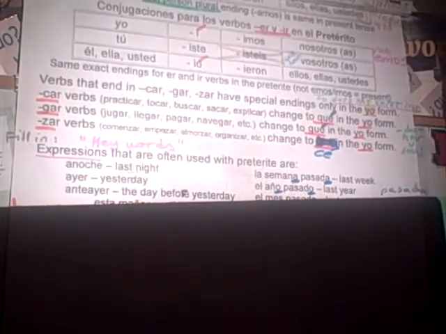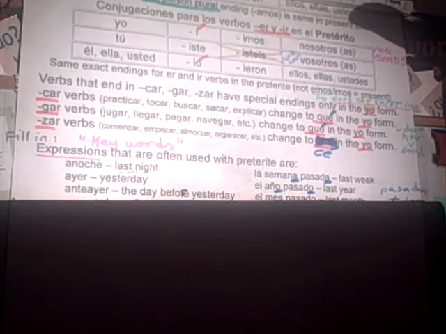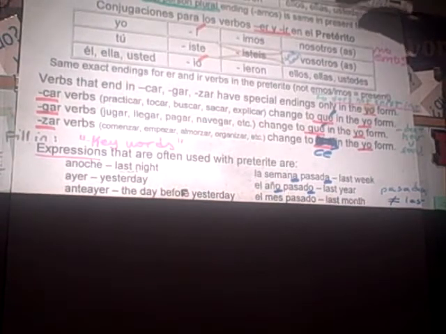The pasado or pasada, you have to make agree with whatever the word is, feminine or masculine. So gender has to agree with that word. And it does not mean last. Anteayer, also before yesterday, the day before yesterday. So ayer, yesterday, anteayer, before, basically. Remember, the word antes means before. So before yesterday is the day before yesterday. And then el mes pasado would be last month. Good.